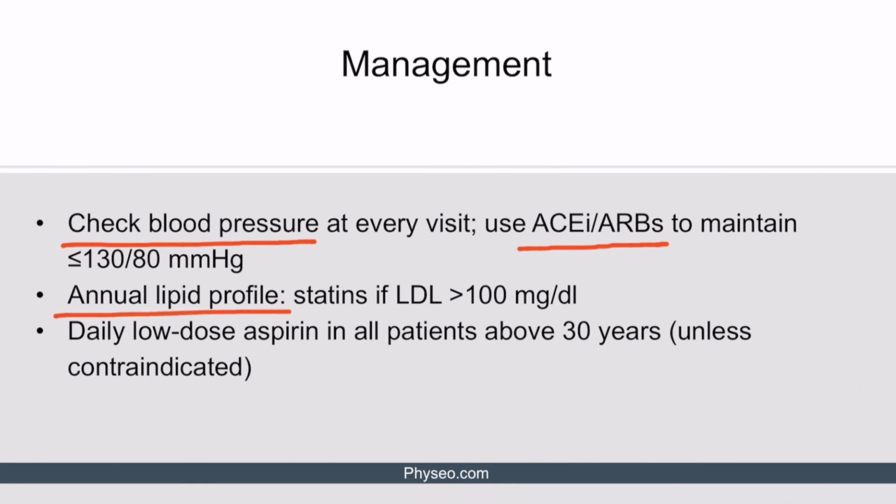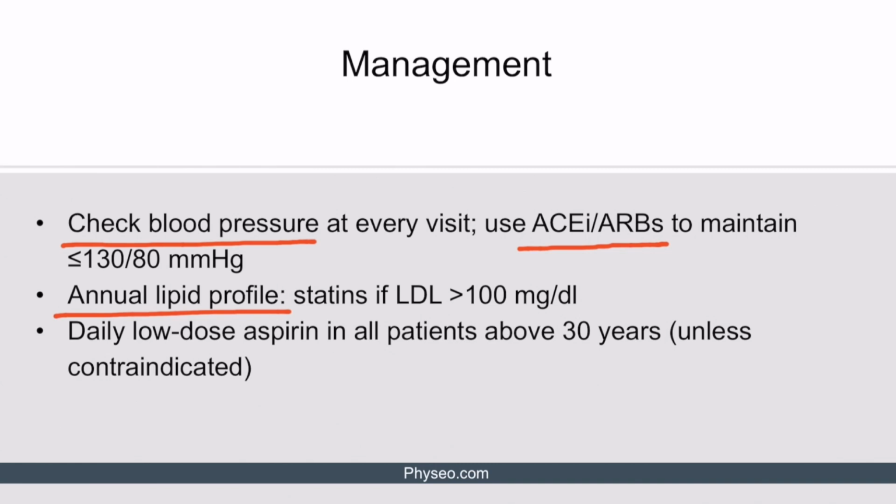An annual lipid profile is done and statins prescribed if the patient's LDL is more than 100. Note that this target LDL of 100 is lower than the general population, in which an LDL of 130 to 160 is acceptable, depending on the presence of various cardiovascular risk factors.